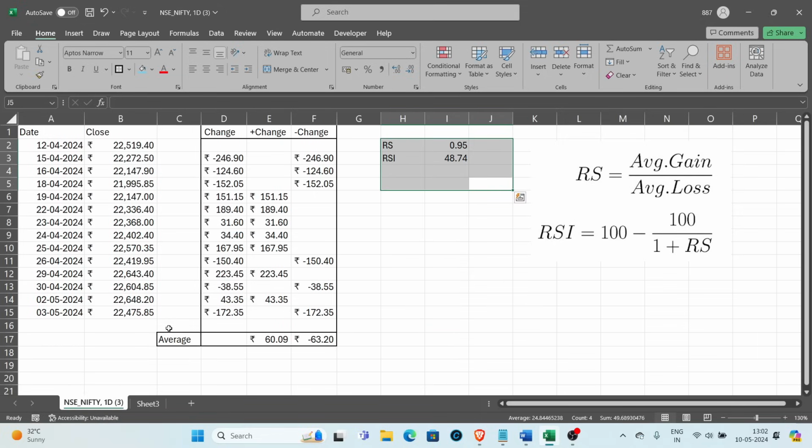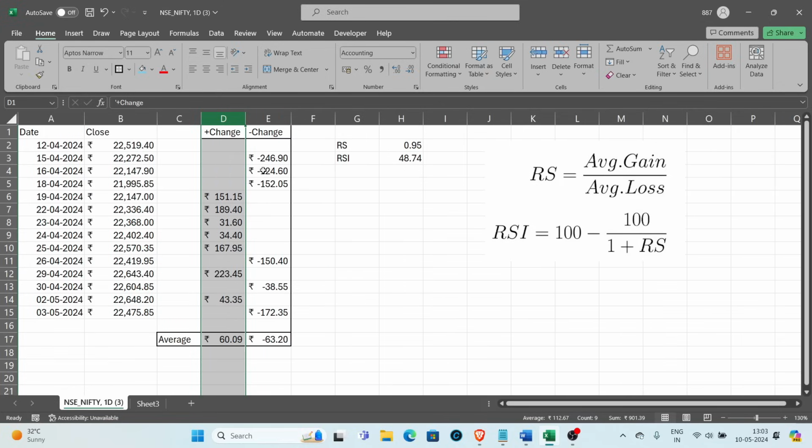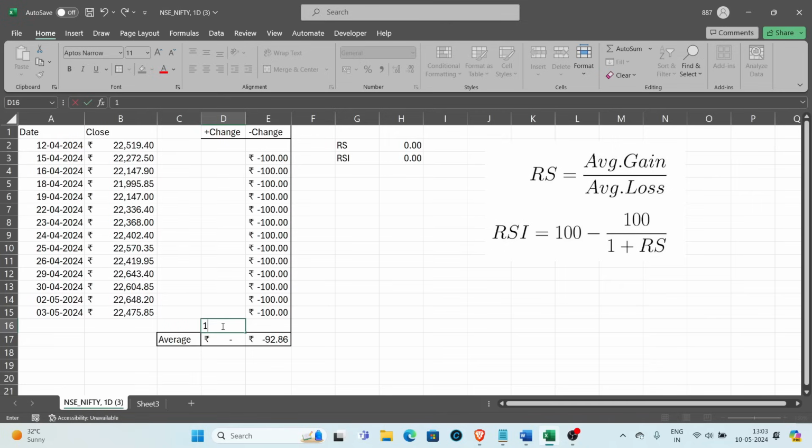Now let's say we have one more data point to add. We will leave the first data and consider the last data, and again leave the next and consider the next. This way we will always be removing the top and adding one more at the bottom. Assuming I delete this row, and assuming there was a continuous dip of 100 points, the example we used previously, we will remove all of this and enter 150.